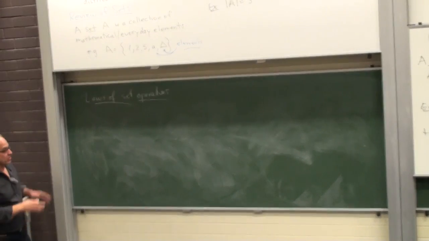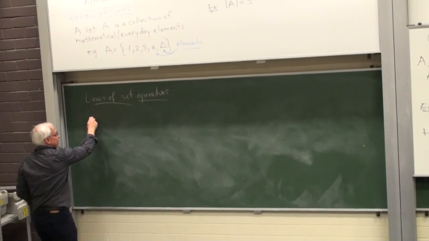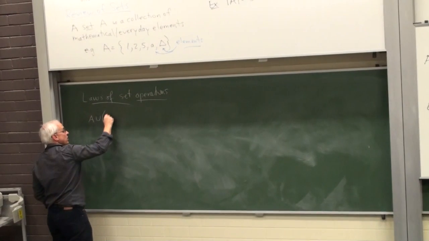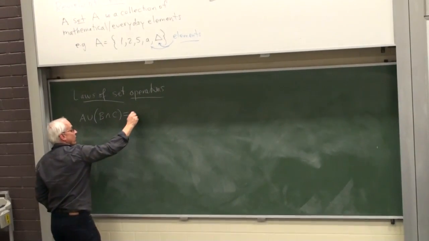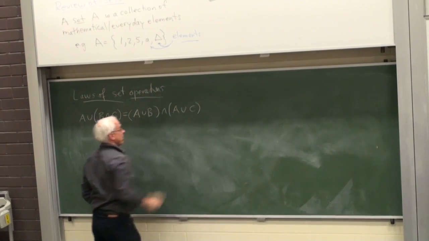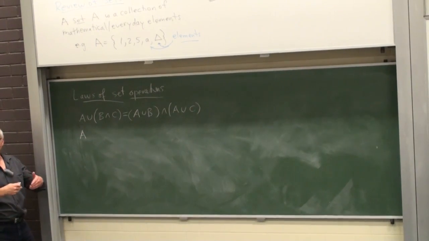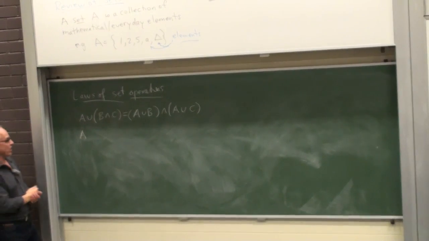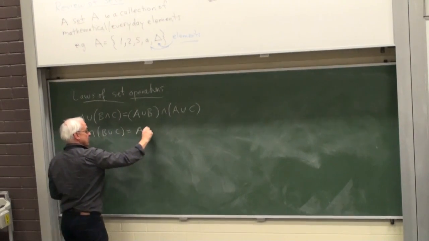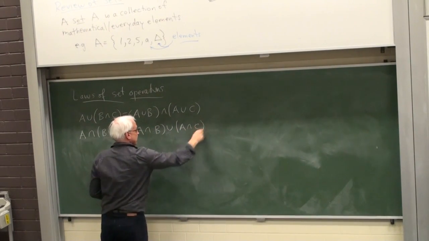We're not going to worry about all of them, just point out mainly the non-trivial ones, the distributive laws, which say that A union (B intersect C) equals (A union B) intersect (A union C). And there's another one, the opposite law, where the unions and the intersections are interchanged. So A intersect (B union C) equals (A intersect B) union (A intersect C).